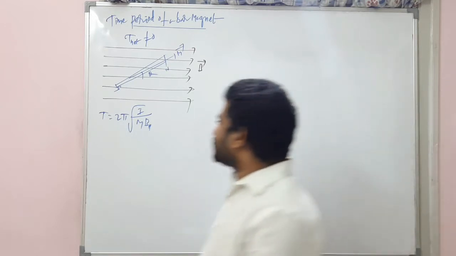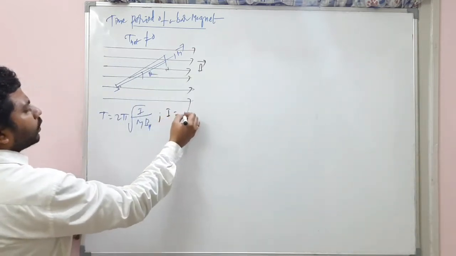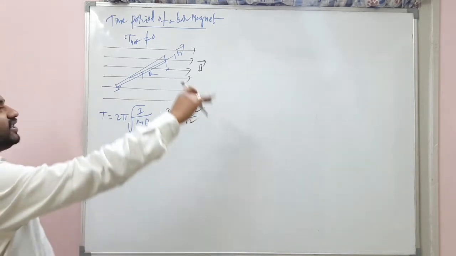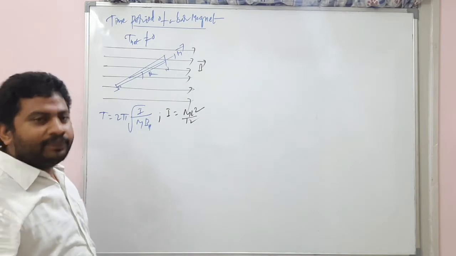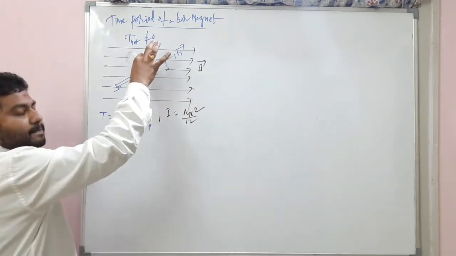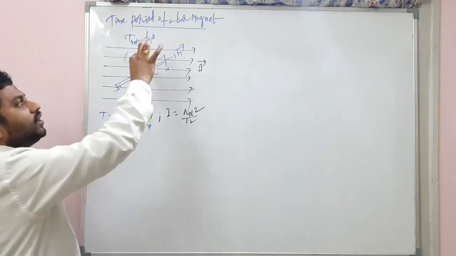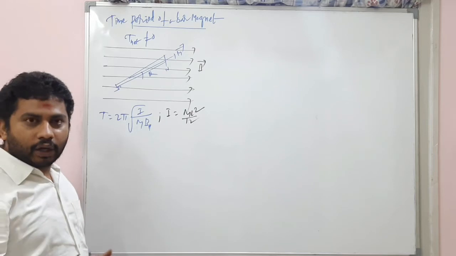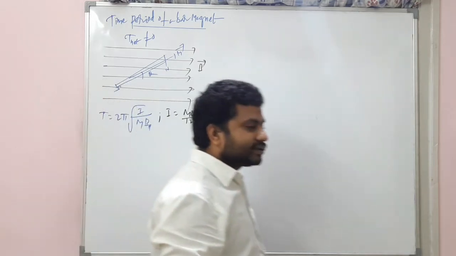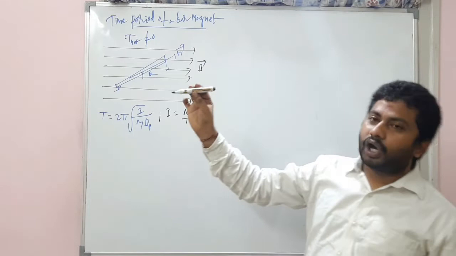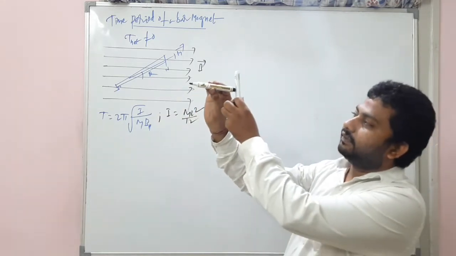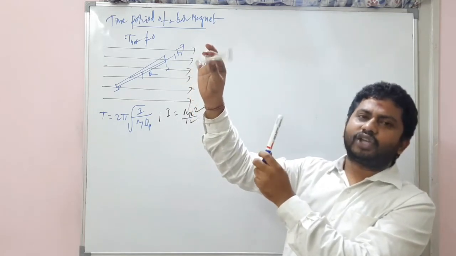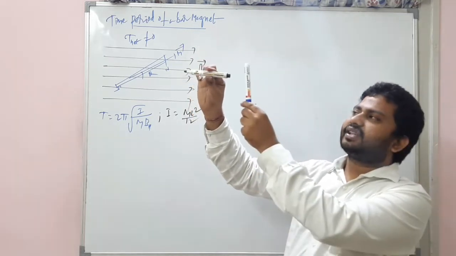What is I, my dear students? I is the moment of inertia, ml square by 12. So this can be considered as a rod, and this rod is oscillating about the axis of rotation passing through the center of mass of the rod, right? That is why ml square by 12. Now, write it down in the WhatsApp, my dear students. If the axis of rotation for this rod is at the end, what is the moment of inertia of this rod?